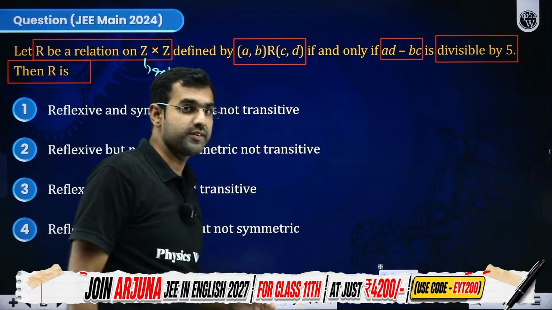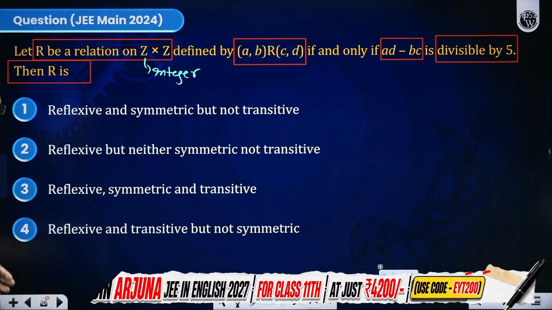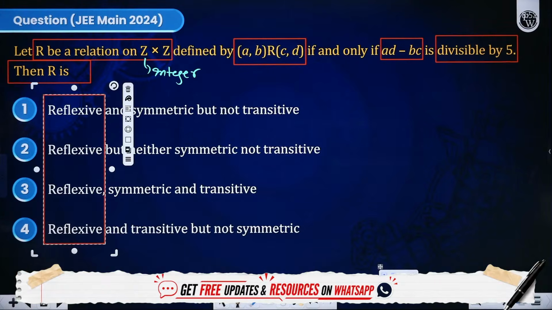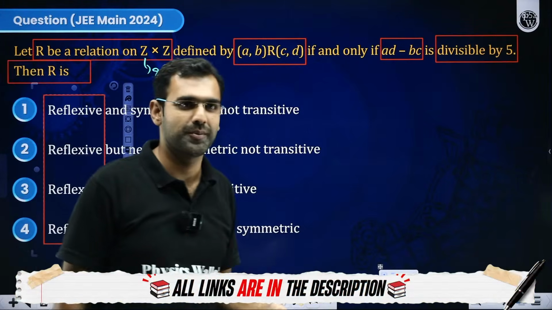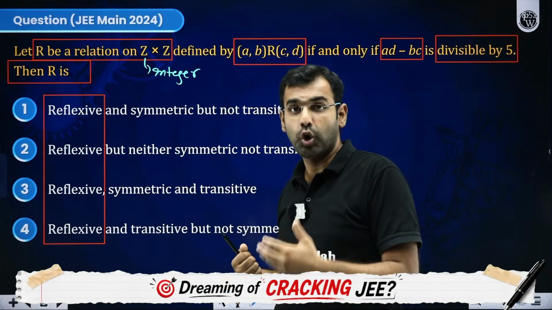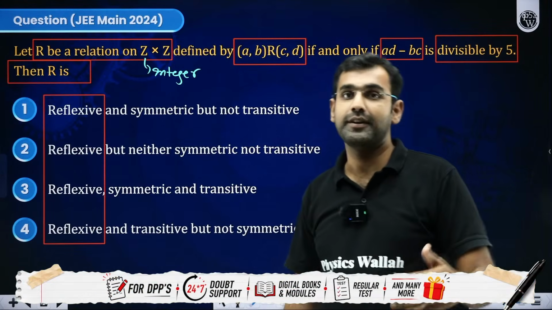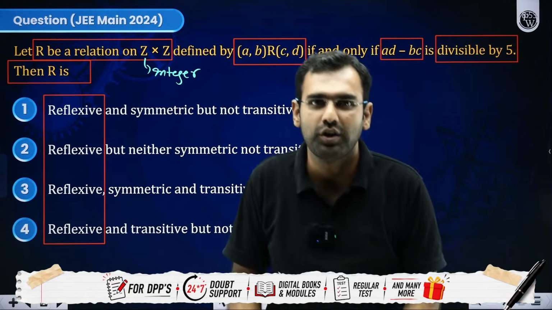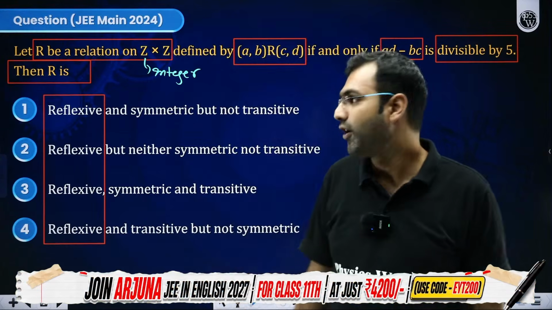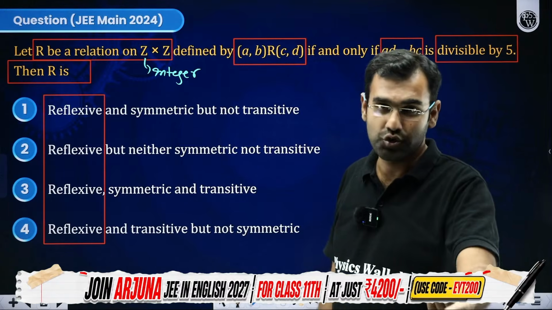So whichever option says it is reflexive will be my correct answer. Whichever option says it is not reflexive will not be. And unfortunately, all the options have reflexive. So first of all, I should have read all the options. If I were to solve this question in IIT JEE, I would not check whether it is reflexive or not, because all the options are telling me it is reflexive. So what is the point of checking? They have already told us that it is reflexive. So now the only difference will be symmetric and transitive. If you could decide, your job will be done.